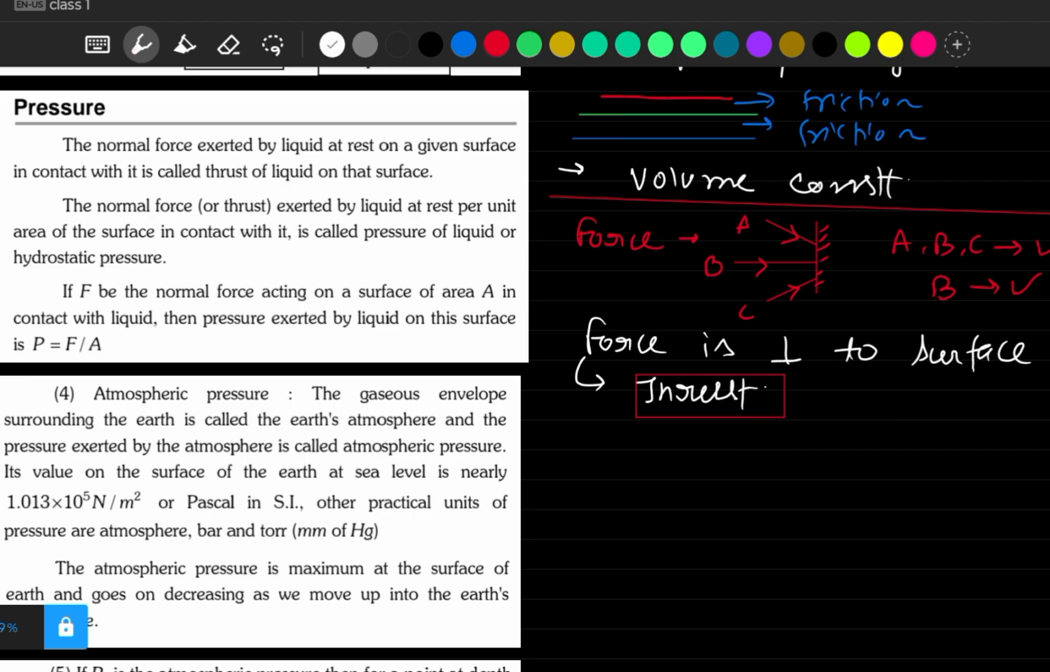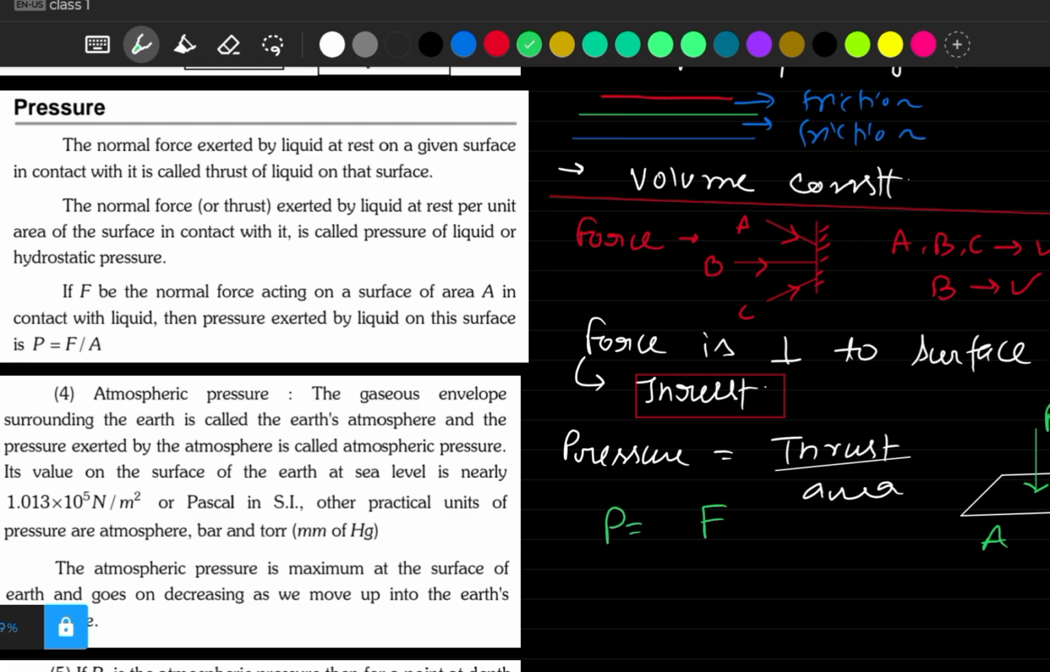Fine. Now what is pressure? If you have to define it, pressure is nothing but thrust over area. So let's say on this surface of area A, you are applying this thrust F. So here pressure P will be F over A. I hope it is clear how this formula comes. No issues till now.